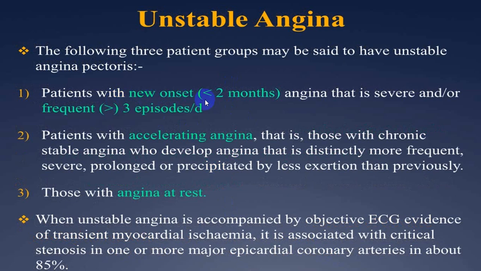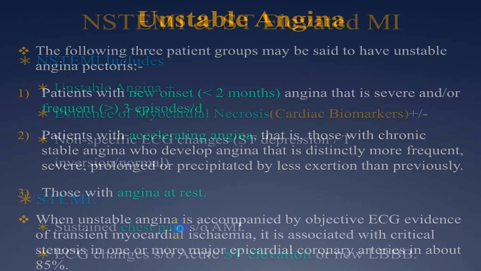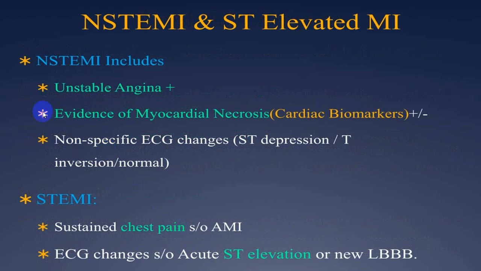Patient will have a new onset of angina, crescendo angina, angina at rest, and ECG will show ST depression. Non-STEMI is unstable angina with myocardial necrosis. There are elevated cardiac biomarkers, and there is an ST depression with T-wave inversion. That is non-STEMI. While STEMI is sustained chest pain,